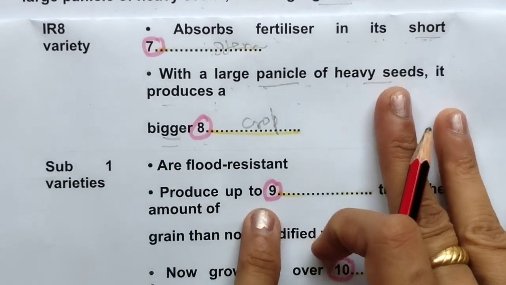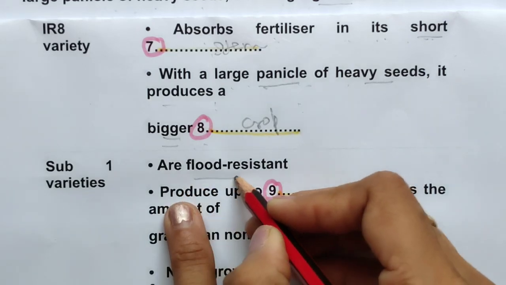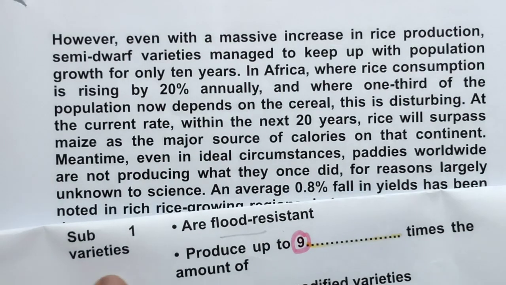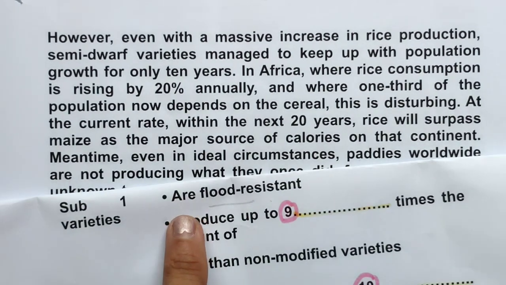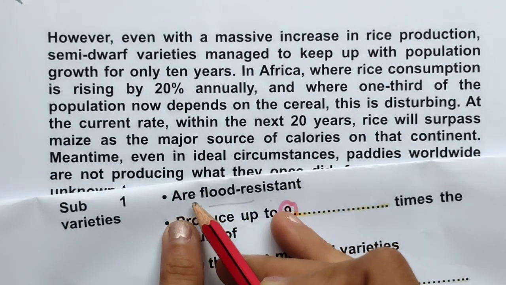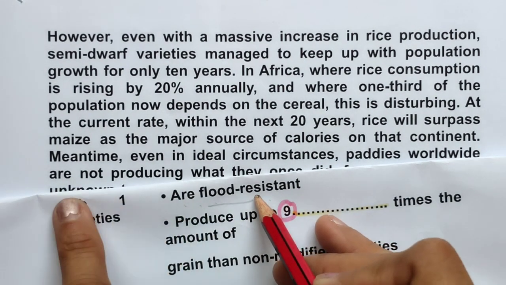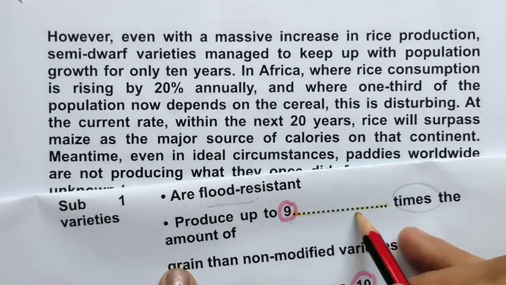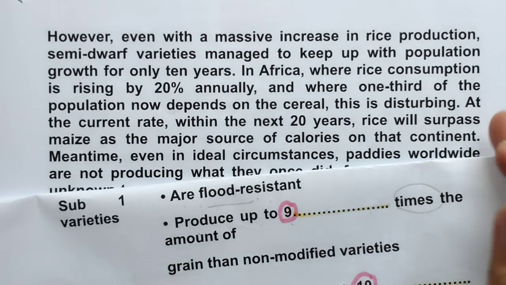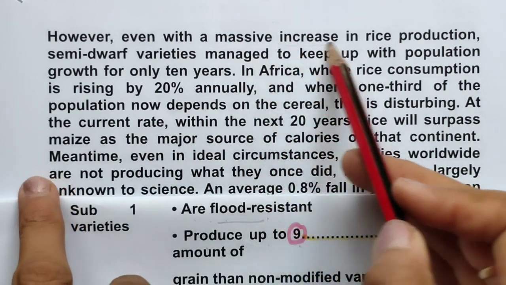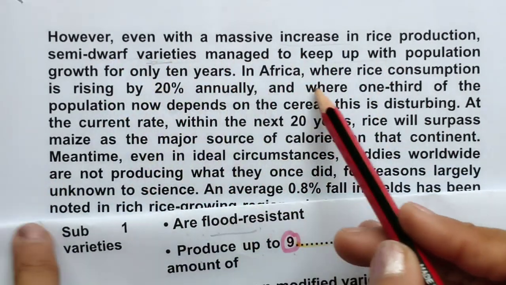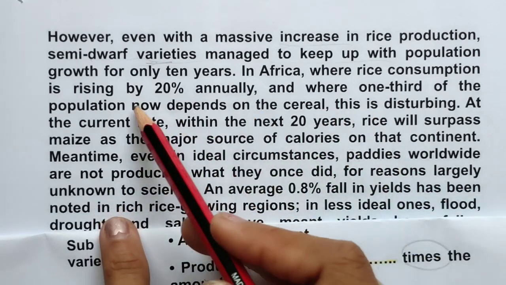Now coming to the 9th number, flood resistance. Now we can turn to the next page. So on the next page we are here, I am looking for subvarieties. Flood resistance, produce up to dash times, some figure may be there. So increase in rice production, semi-dwarf varieties. I am looking for the flood resistance word.